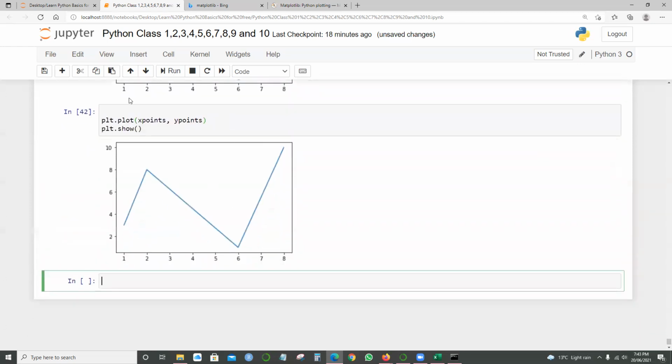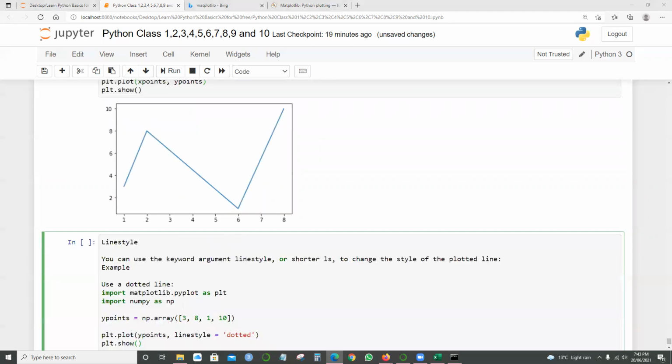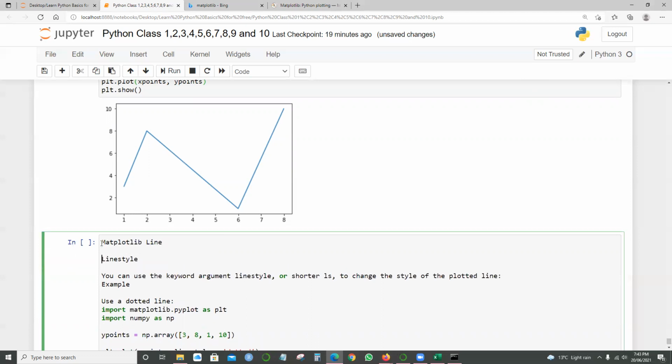So this time I get the lines, right? Let's do one more example. If I want something like line style, so that is something like matplotlib lines. There's one good example over here.